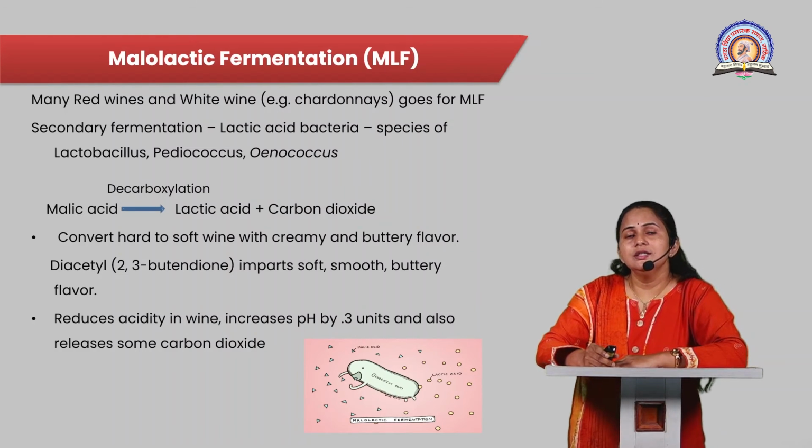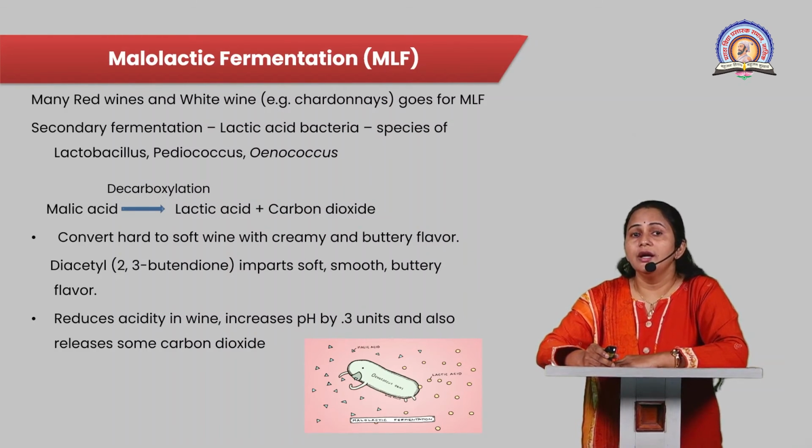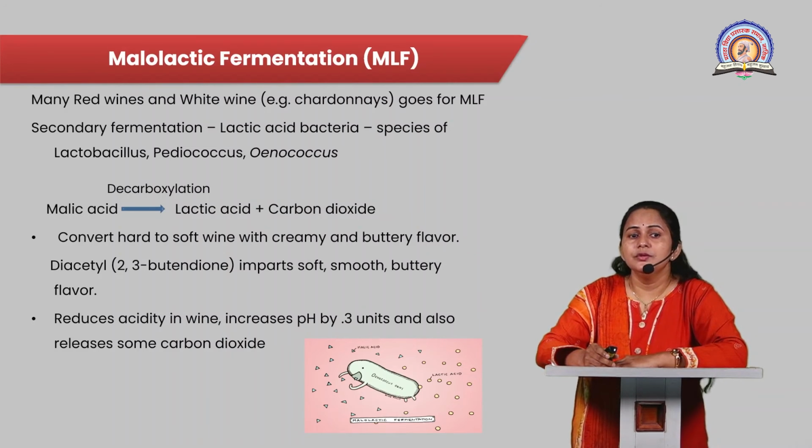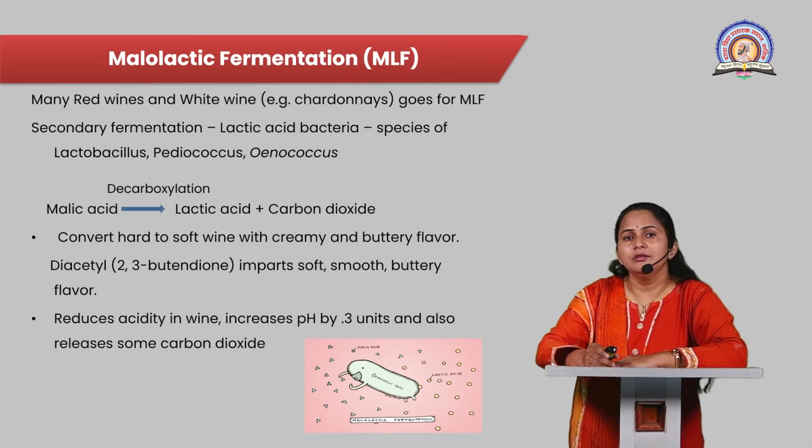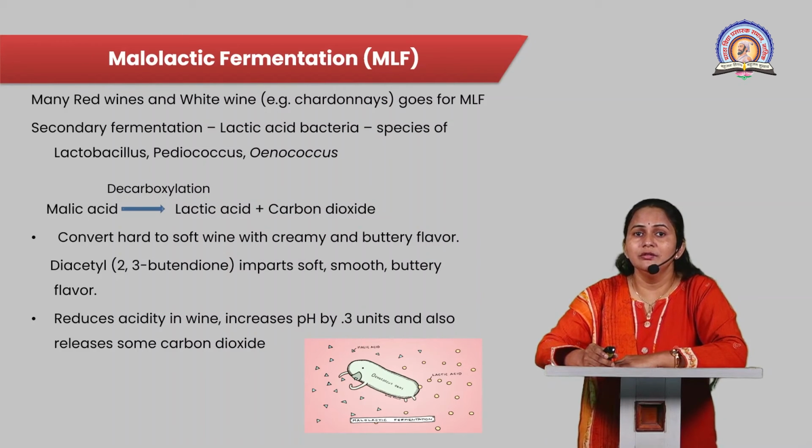This malic acid is converted into lactic acid and carbon dioxide by the process of decarboxylation, which converts the hard wine into soft wine having a creamy and buttery flavor. This enhancement of flavor comes from the diacetyl component.